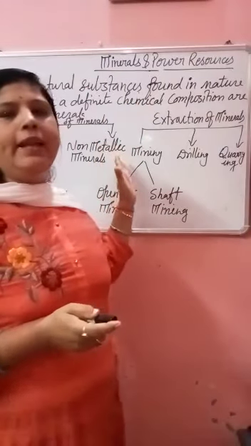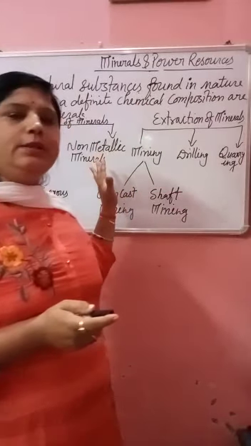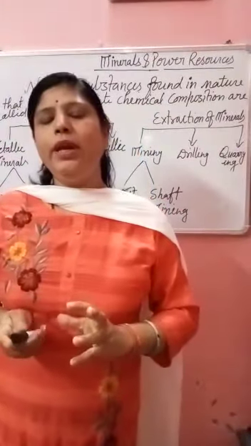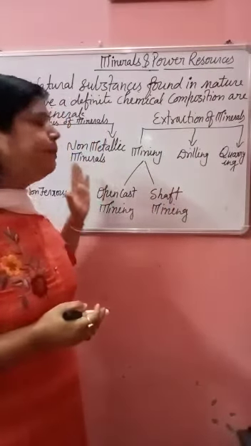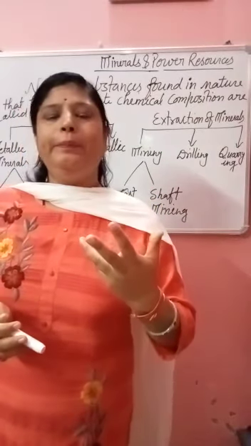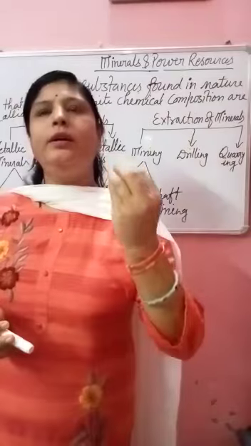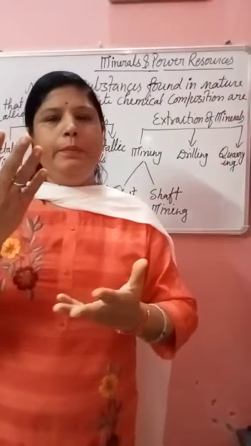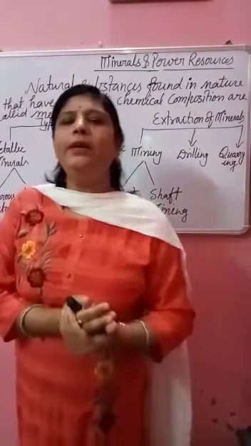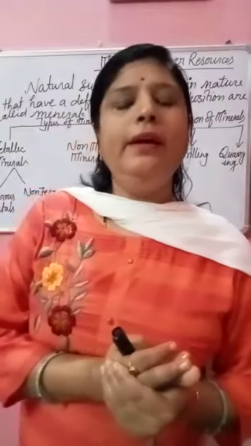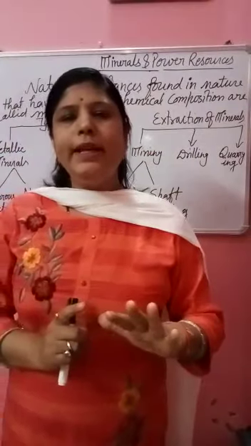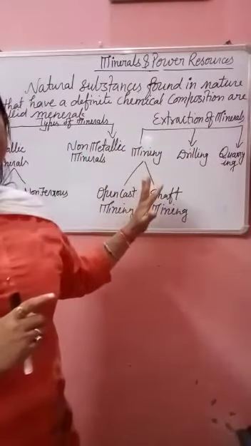And non-metallic minerals, as I told you, do not have too much hard substance. They have soft substance. Okay, so which are the non-metallic minerals? Like potash, or granite, or limestone. These come in the category of non-metallic minerals. These non-metallic minerals are generally found in sedimentary rock, and as we know, sedimentary rocks have soft substance. Is it clear? So there are two types, metallic and non-metallic.